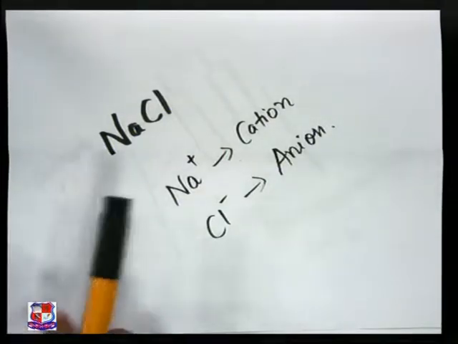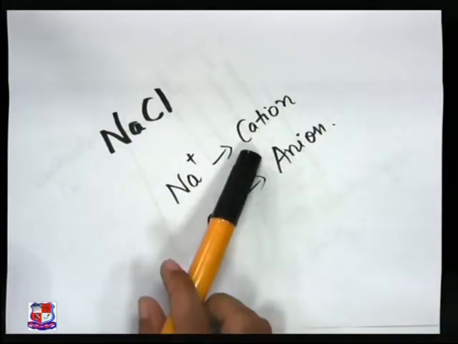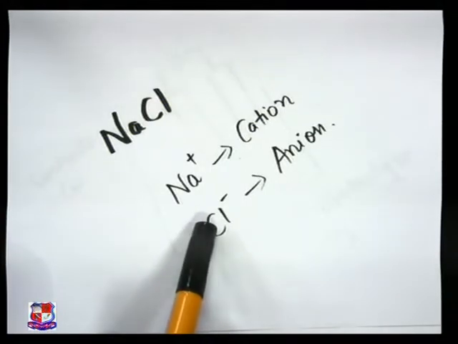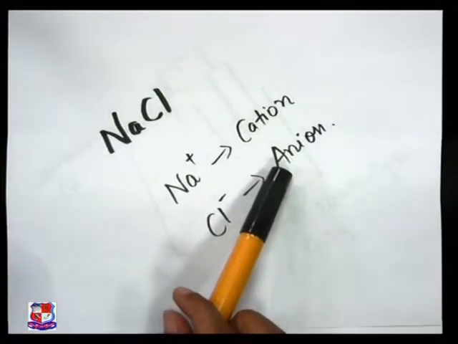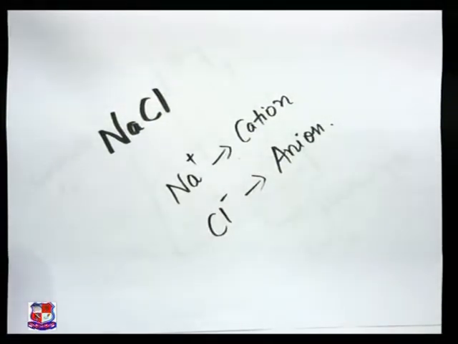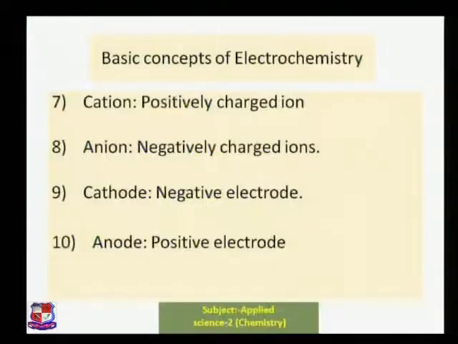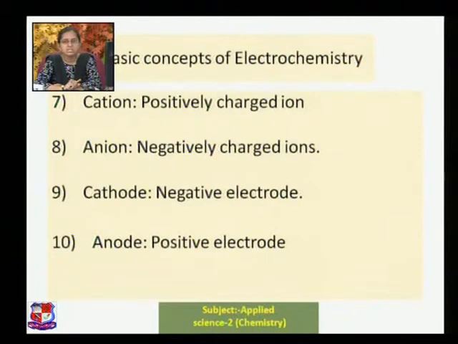This Na+, the positive ion formed, is called our cation. This Cl-, the negative ion, is known as our anion. Positively charged ions are cations, negatively charged ions are anions. Cathode is the negatively charged electrode and anode is the positively charged electrode.